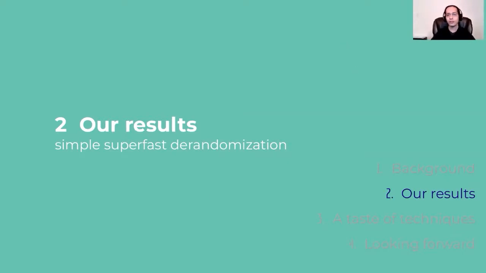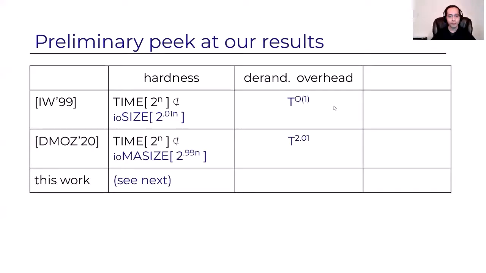So what are our contributions? What do we show in this paper? Well, these are the Impagliazzo-Wigderson result and the Doran et al. result, with the derandomization overhead of poly t and of essentially t squared. Our main result is a conditional derandomization, where I'll discuss the hardness assumption in a second, where the derandomization overhead is basically n times t, where n is the input length. So instead of t squared, we get n times t.